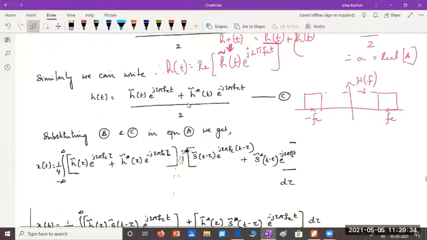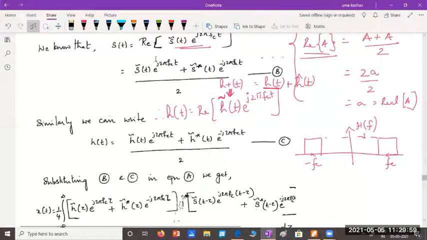So what happens to the integral? 1/2 into 1/2, that is 1/4, integral from minus infinity to plus infinity, h of tau. I'm replacing the variable t with tau. I'm writing this numerator as it is, and for s(t), I should substitute s(t minus tau). Wherever I had s(t) in this equation, I'll substitute t minus tau for t, because I'm substituting it in the equation of the convolution integral. So where have we substituted this?